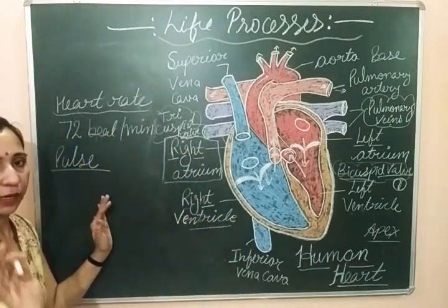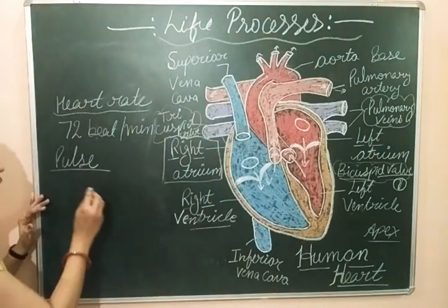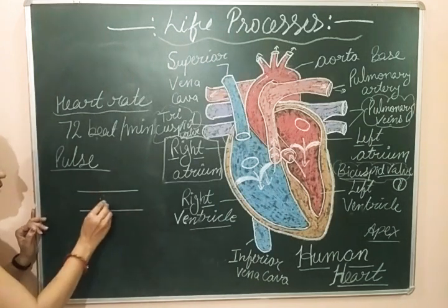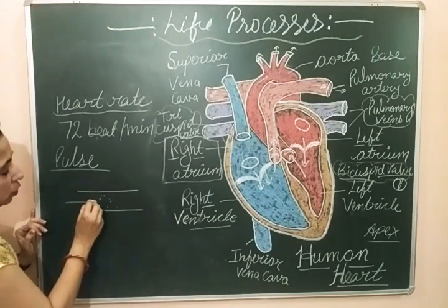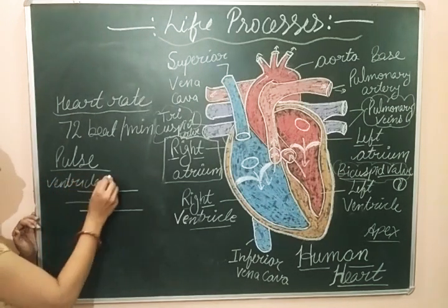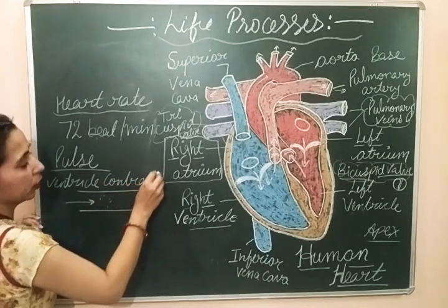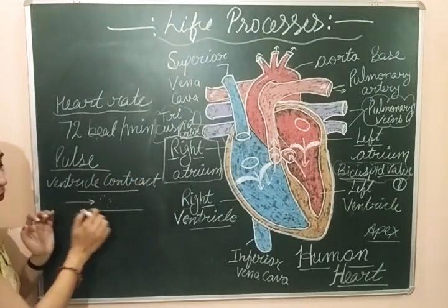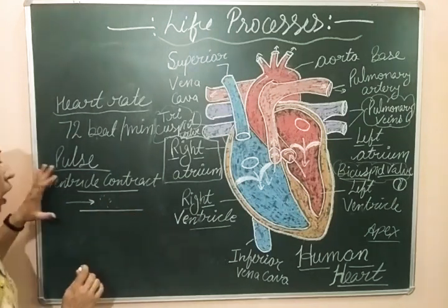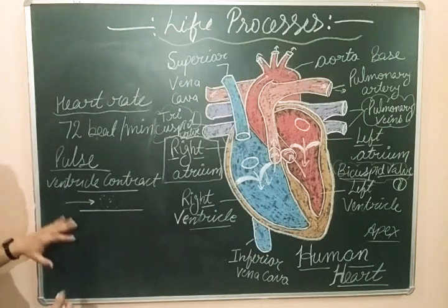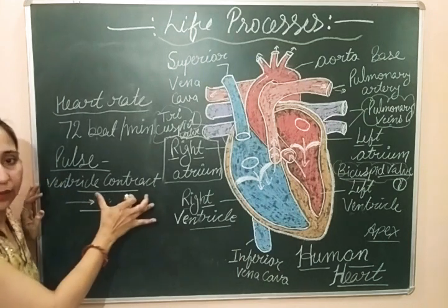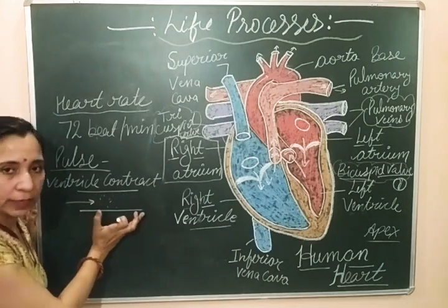Let's see how it is. We will try to understand it, then we will discuss what this is. Suppose this is our artery, and blood is present inside the artery, and it comes when the ventricles contract. So the ventricles will contract, and because of the contraction the blood here will come inside the arteries. When the blood is flowing inside the arteries, after that we will discuss some conditions, then we can explain what the pulse is. So in the first condition, the ventricles contract and blood is pumped inside the arteries.